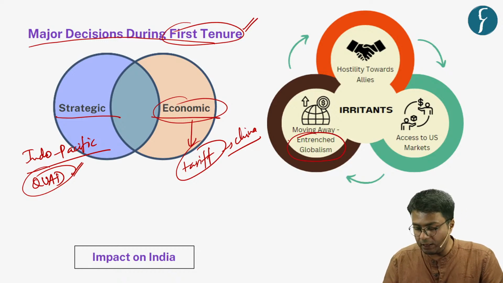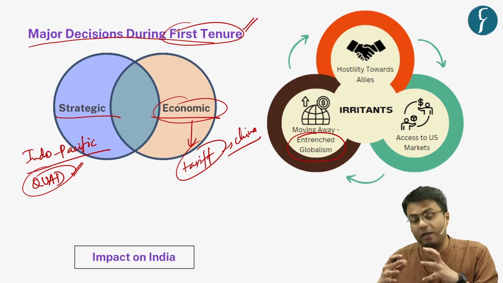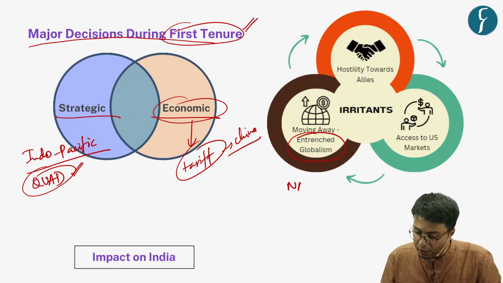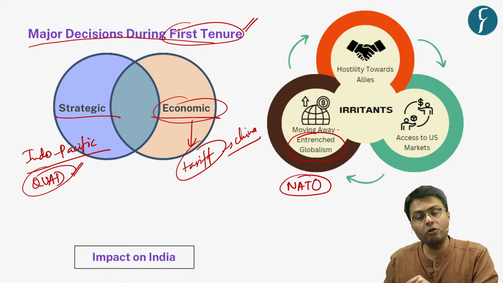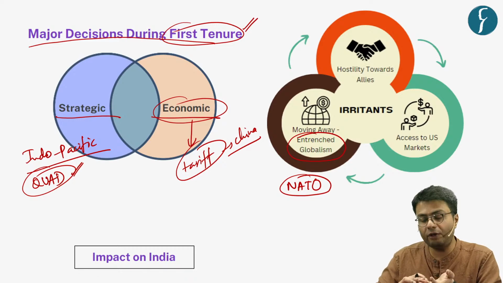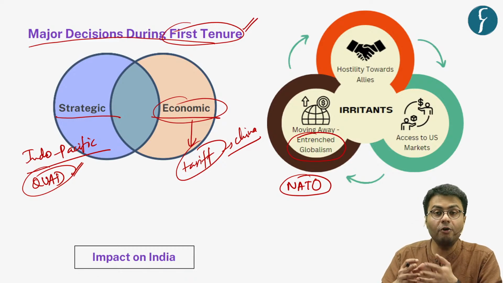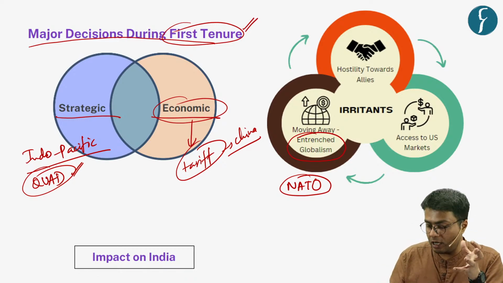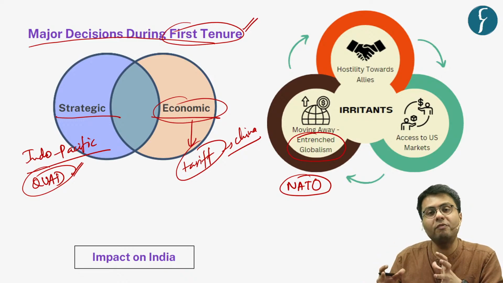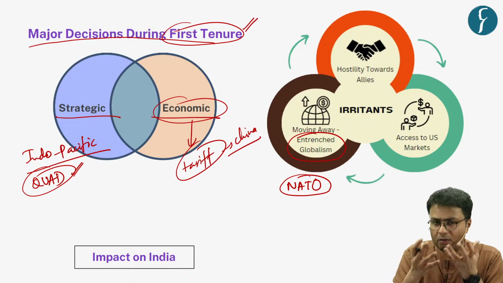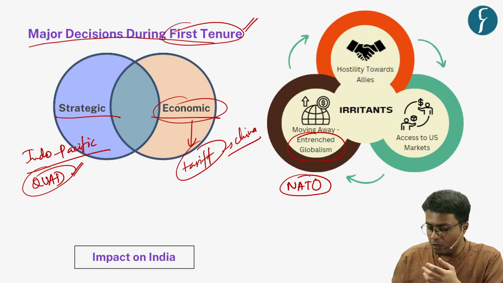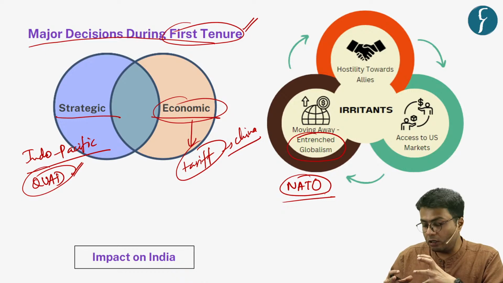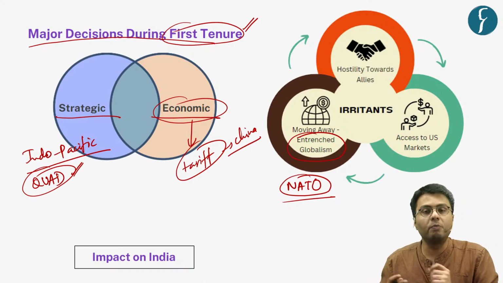And in this matter, the United States provided a security architecture for the protection of Europe through the North Atlantic Treaty Organization. And also the US guaranteed the safety of South Korea and Japan from Soviet Russia through an elaborate mechanism of security decisions such as placing military in Japan, etc. So this was what is called an entrenched form of globalism.